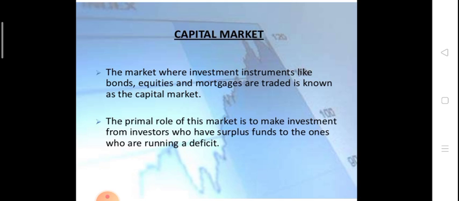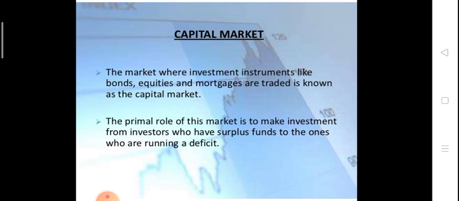Now the next topic is the capital market, the market where investment instruments like bonds, equities and mortgages are traded. Means this is the type of market where we invest our money for a long period of time, so this market is for those securities.